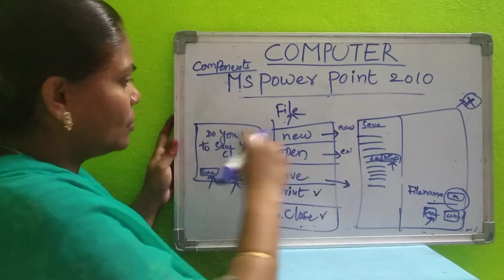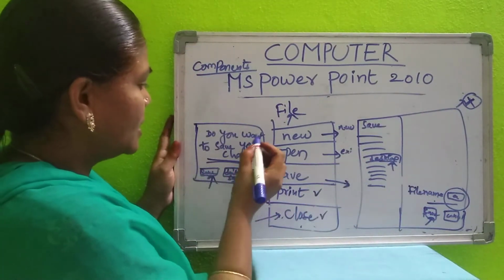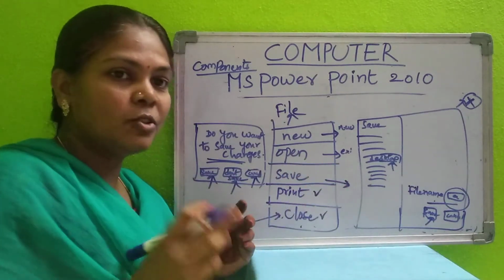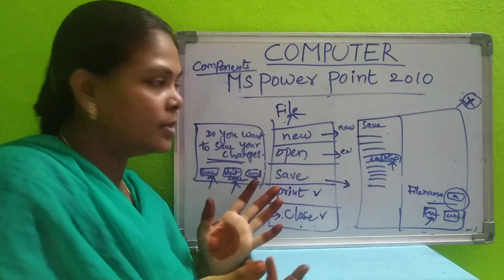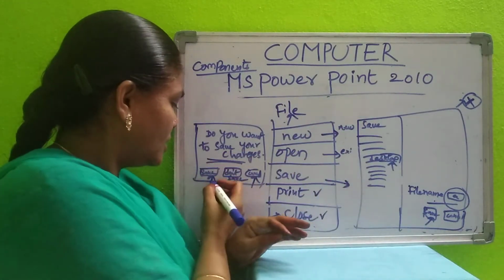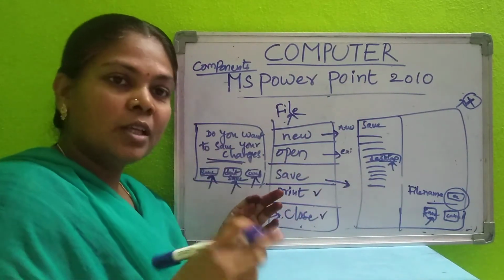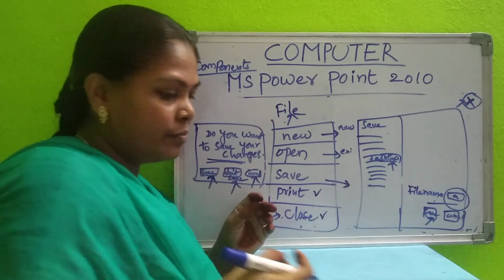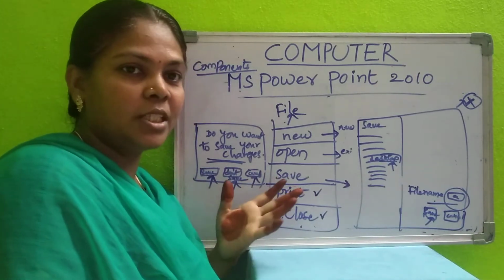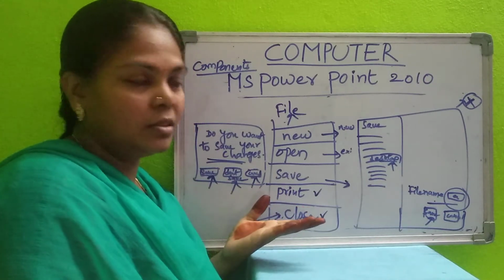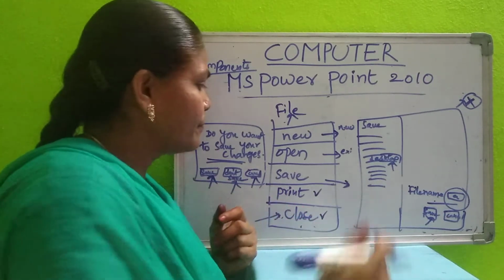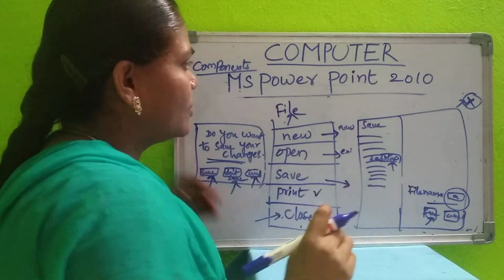So whenever you close, this message will be displayed. What are the changes you made, you have to save. Directly you can click on the save button, it will be saved. Otherwise, you have to click here in the message, save. Your changes will be saved. But however, you have to save your changes whenever you make any presentation. And if you don't want, you need not save it. Okay. So this is about the options.